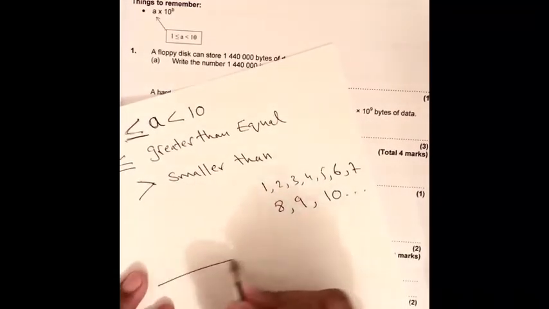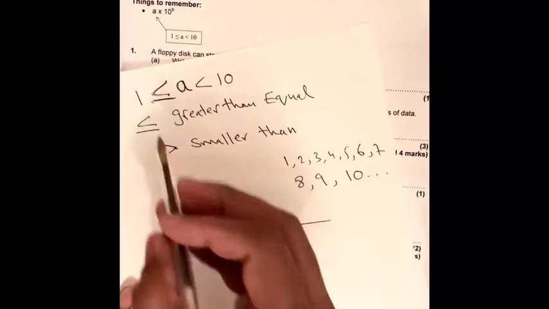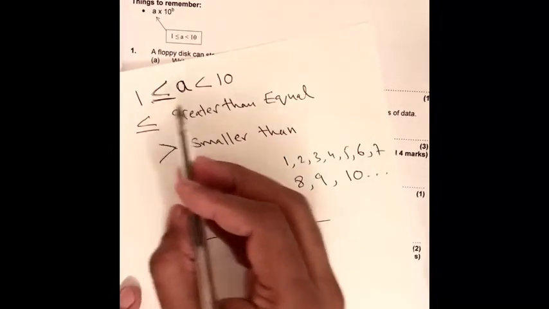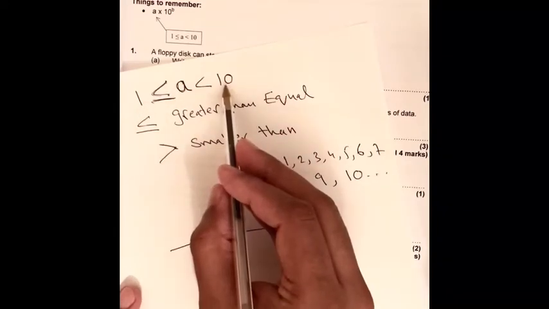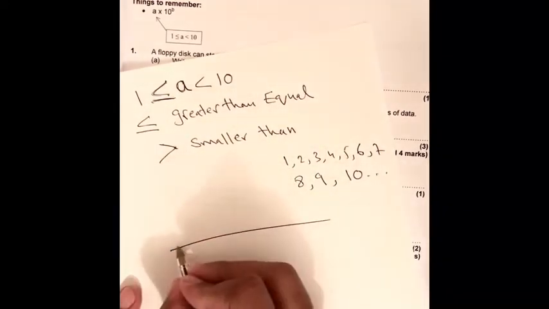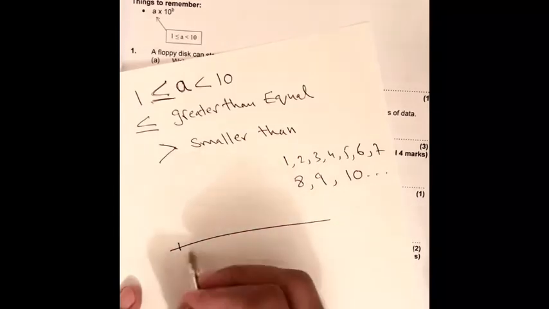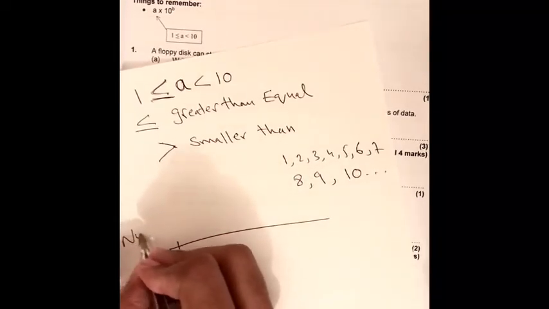And they said a is greater than or equal to 1 but less than 10. So we can draw a number line.